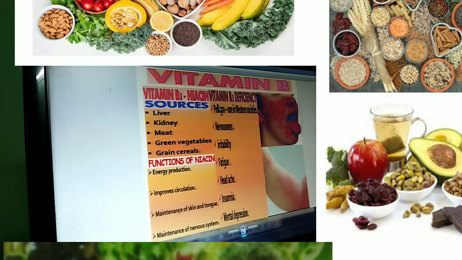Pellagra is rare in India, but in Western countries this deficiency is more common. And nervousness, nervous weakness, irritability, getting irritated over small things. Then laziness, fatigue, headaches, then mental depression. These are the different kinds of deficiency diseases and symptoms we will get.